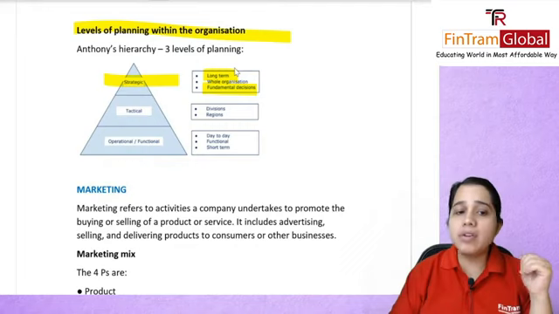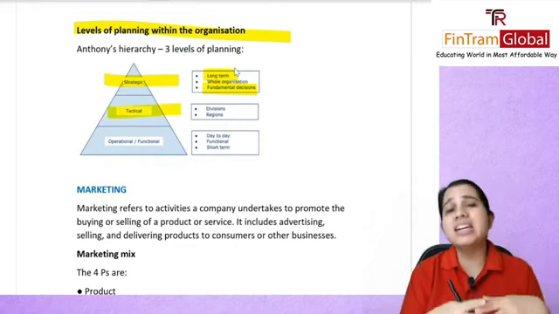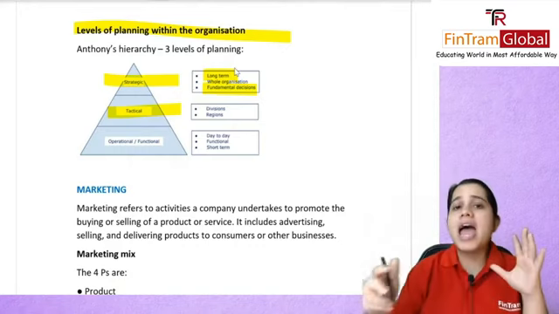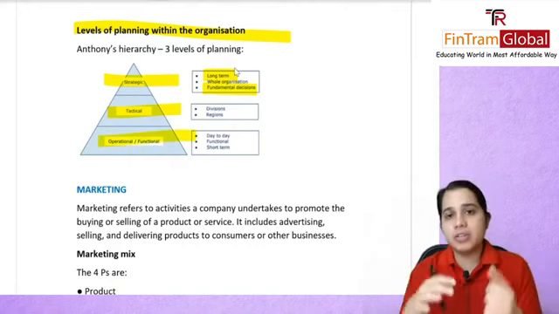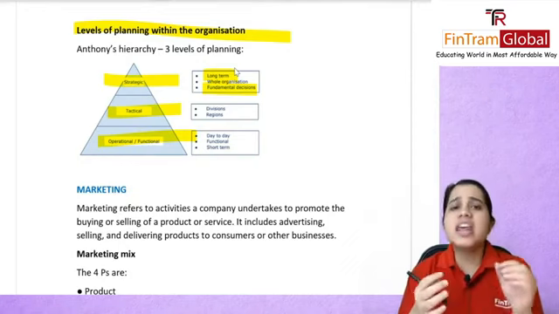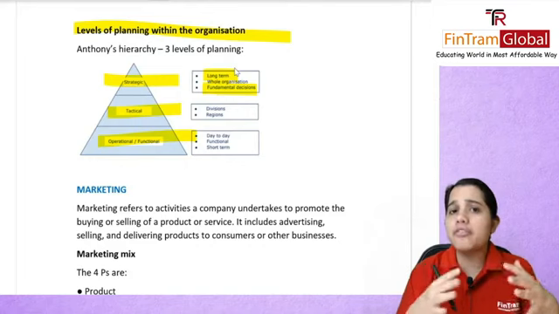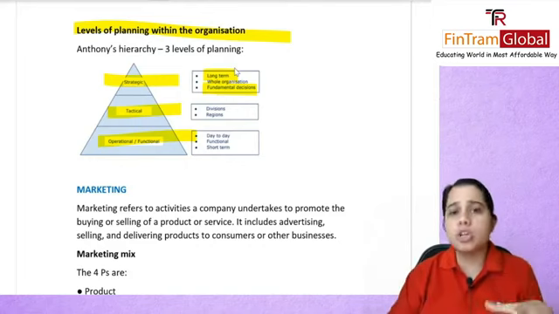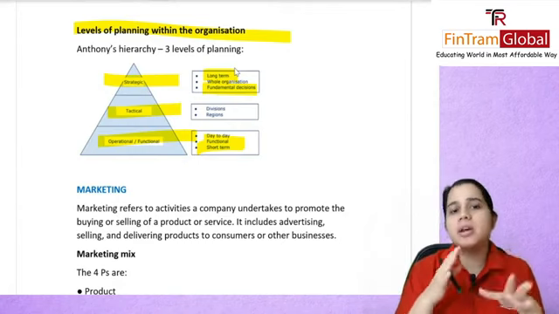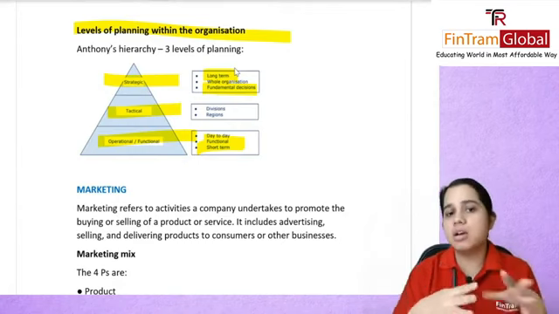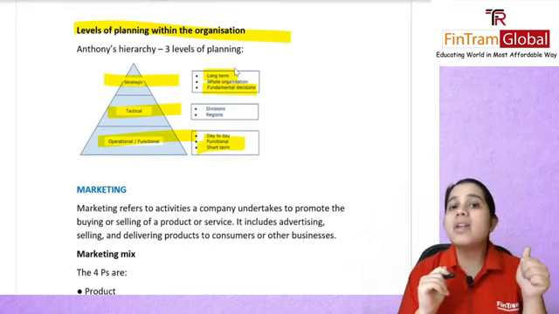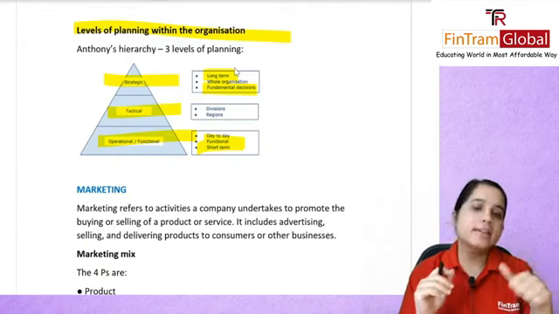Then you have your middle level, that is your tactical. Here you will be making decisions regarding various regions or divisions. And finally you have your operational level. Here you make your day-to-day decisions, functional decisions, and these are very short term. They are not really going to affect the entire organization, just a particular function. So you are making your short-term day-to-day decisions if you plan at your operational level. This was Anthony's hierarchy or triangle.